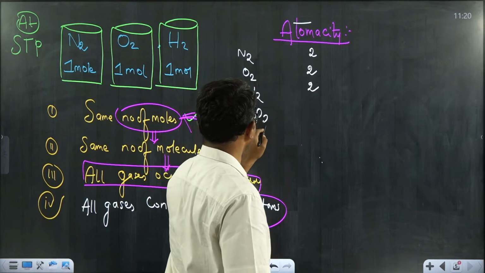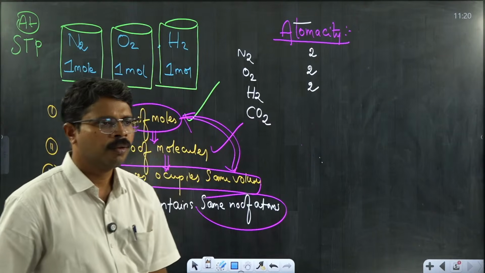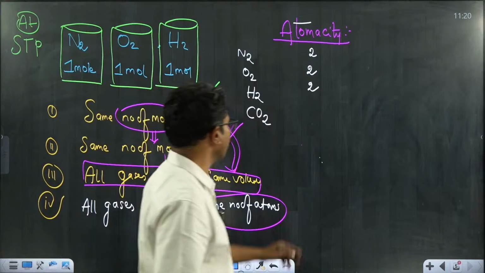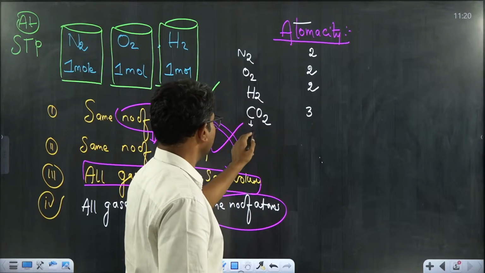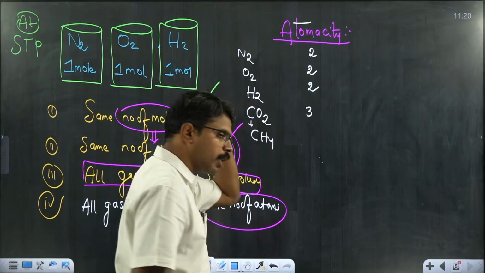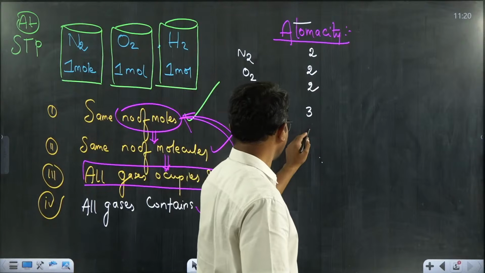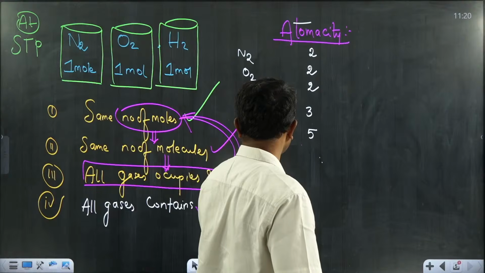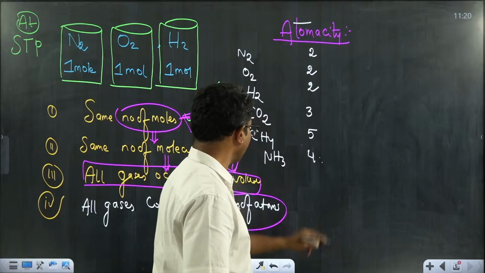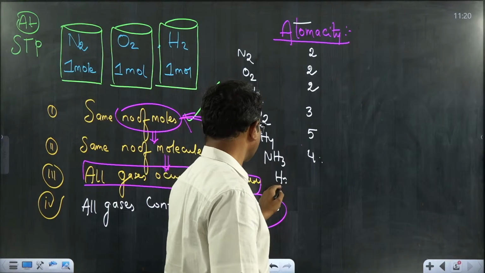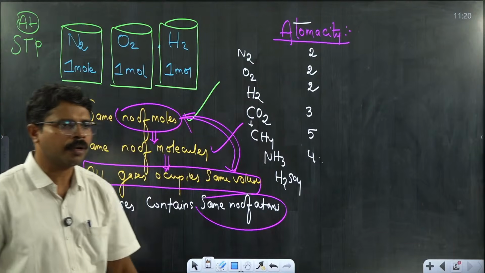What will be the atomicity of CO2? 1 carbon atom and 2 oxygen atoms, in total we have 3. What is the atomicity of the CH4 molecule? 1 plus 4, that is equal to 5. What is the atomicity of the NH3 molecule? I think I have 4 atoms here. What is the atomicity of H2SO4? Can anyone tell me?